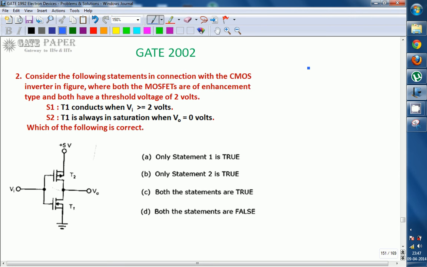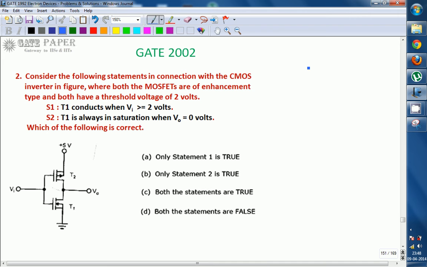Statement 1: T1 conducts when Vi is greater than or equal to 2 volts. Statement 2: T1 is always in saturation when V0 is equal to 0 volts. Which of the following statements is correct? A, B, C, D options are given.